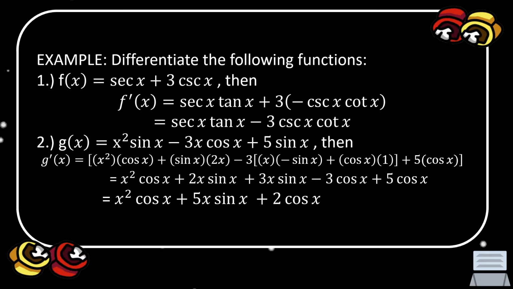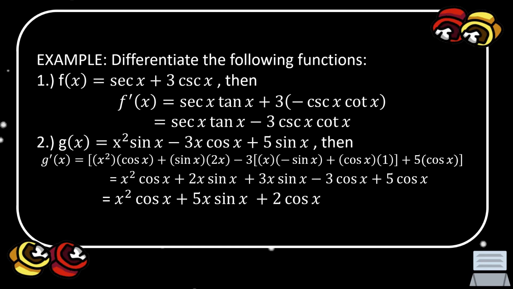Then you have to combine all similar terms. So the first term here is x squared cosine x, plus the similar terms 2x sine x and 3x sine x. Since both are positive, the result is 5x sine x.